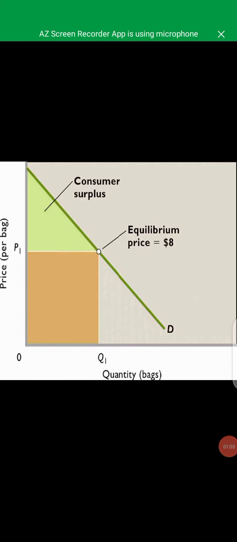So here we can see the maximum satisfaction level of the consumer's equilibrium at the point of equilibrium price of rupees 8. The green triangle is showing the position of consumer's surplus. Okay, Q1 is for quantity and P is for price. So the consumer's equilibrium refers to a situation when a consumer has maximum satisfaction with limited income and has no tendency to change his way of existing expenditure.